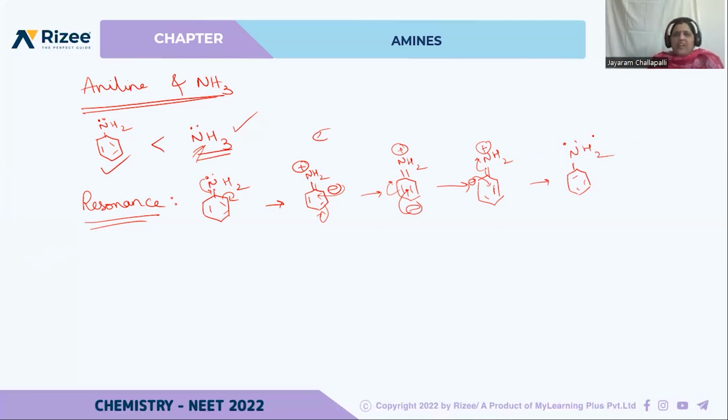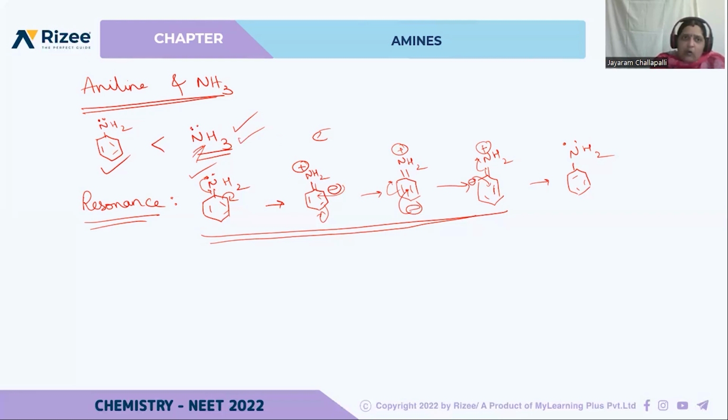So basically what's happening here? Here, lone pair of electrons on nitrogen is very busy. They keep on rotating to satisfy the positive charge of nitrogen. The lone pair is very busy and it is undergoing resonance. But in this case, that is not happening.